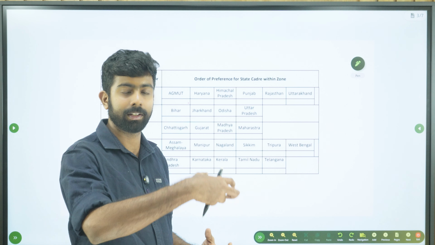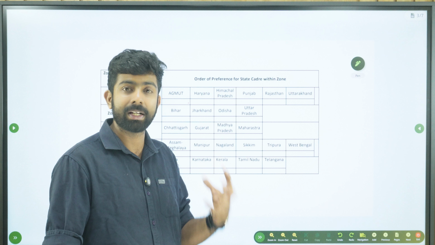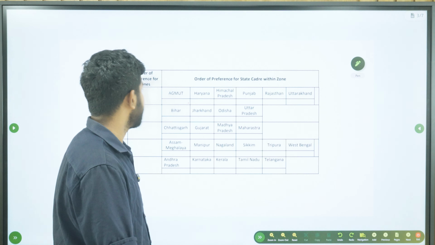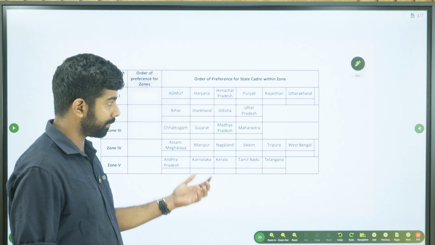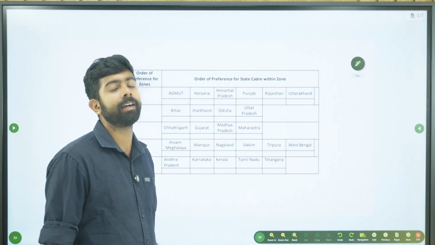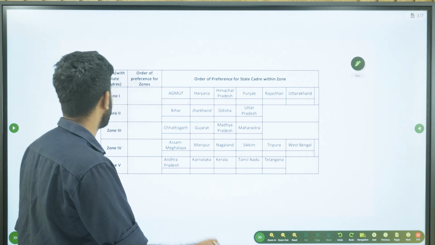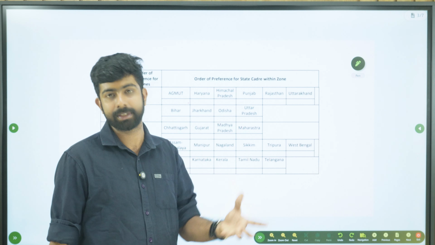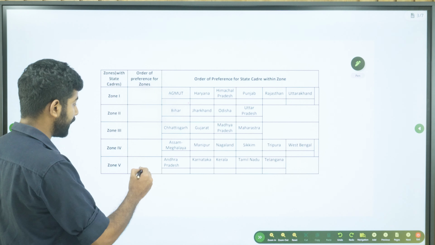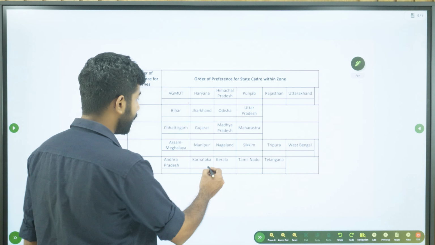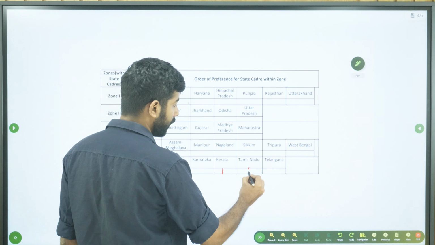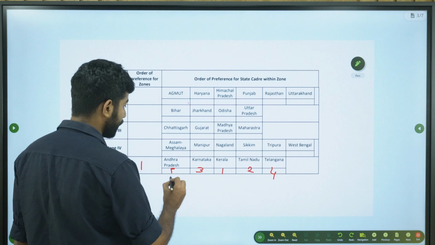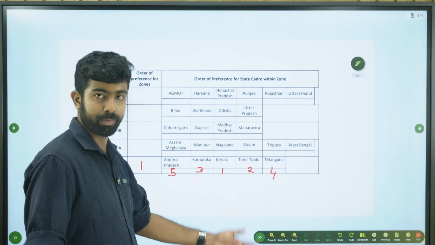Initially, before the cadre policy change, the different officers, the different rank holders, were allotted the cadre based on their individual preferences. This was how we used to fill the cadre allocation. If a person is from Kerala, usually they first give preference zone 5. They will say Kerala, then Tamil Nadu, then Karnataka, then Telangana and Andhra Pradesh. So within the zone also a preference is given.